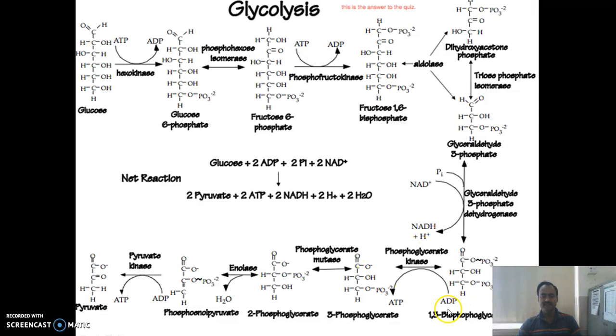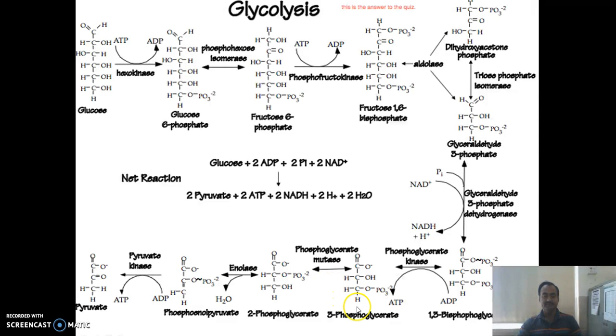In the next step, 1,3-bisphosphoglycerate is converted to 3-phosphoglycerate, and this is the substrate level phosphorylation step in which ATP is synthesized without involvement of electron transport chain, and this reaction is catalyzed by phosphoglycerate kinase. Next step, 3-phosphoglycerate is converted to 2-phosphoglycerate, and the enzyme is phosphoglycerate mutase.